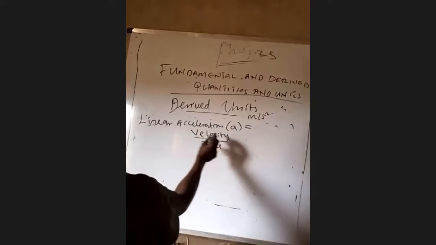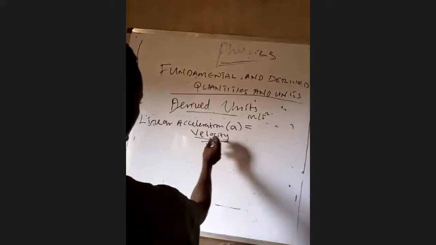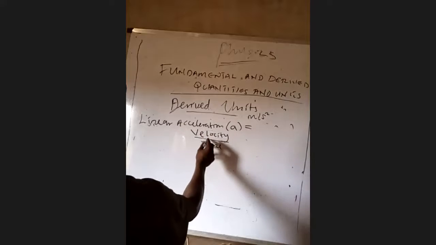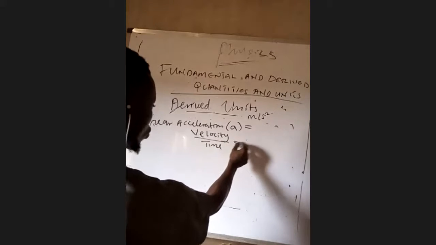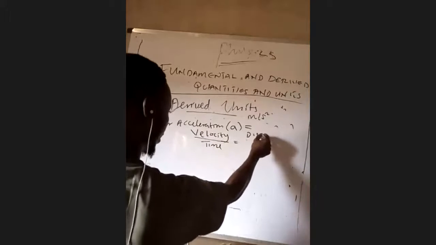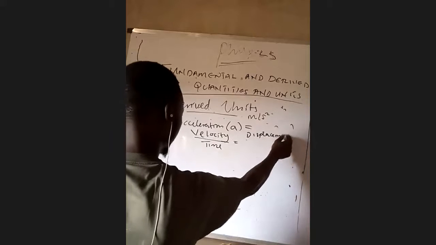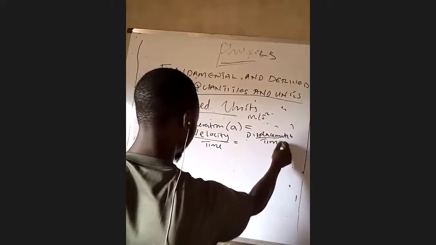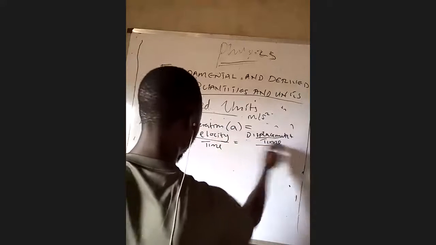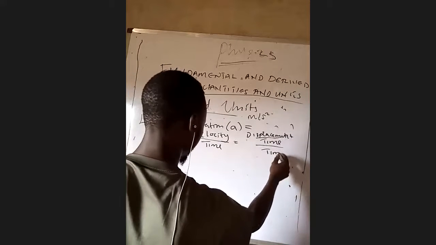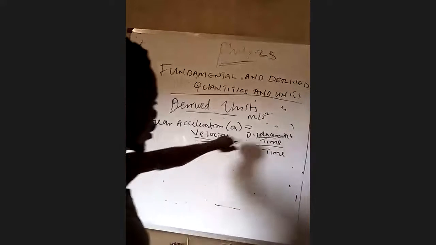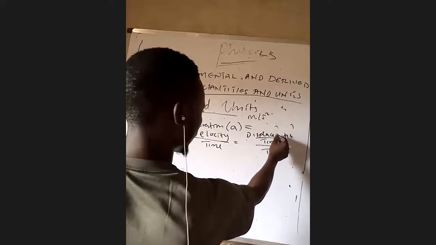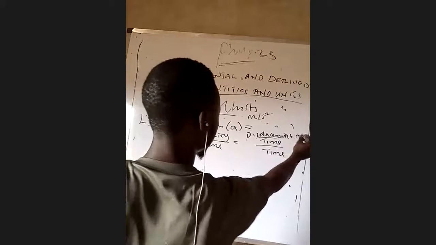To find the derived unit of acceleration, this is velocity over time. Don't forget velocity is equal to displacement all over time. So this is displacement over time, all over time. The fundamental unit of displacement is meter.